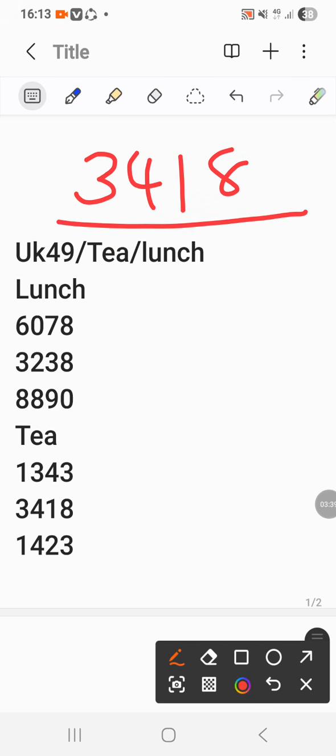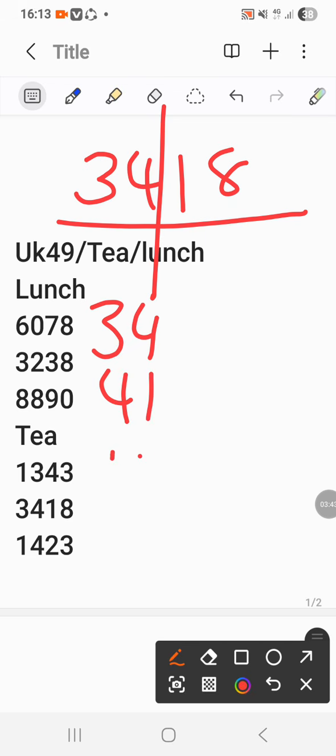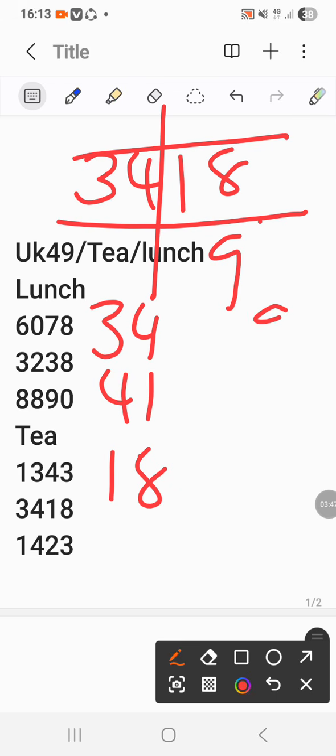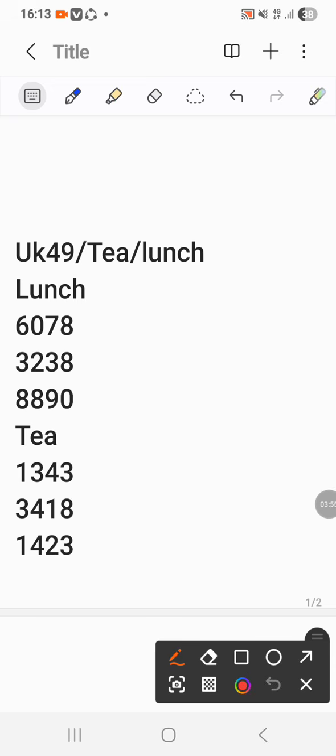Then we go to the second code, 3418. This code, as you can see, 34, 41, 18. If we divide 18, it will give us 9, which is also there. If we divide 34, that will give us 17, which also what? 17 is there. Then I'll go to the last one, then I'll extend everything after 23.